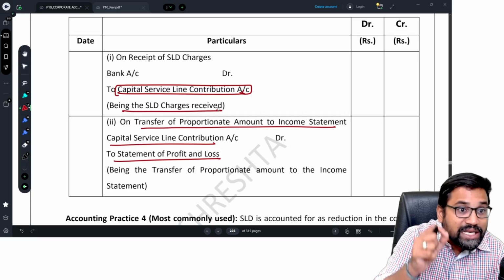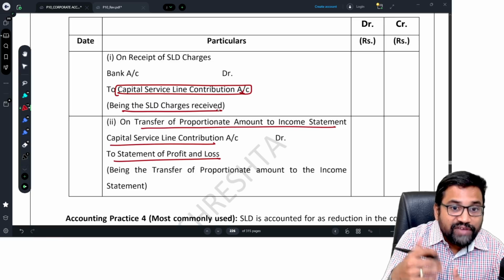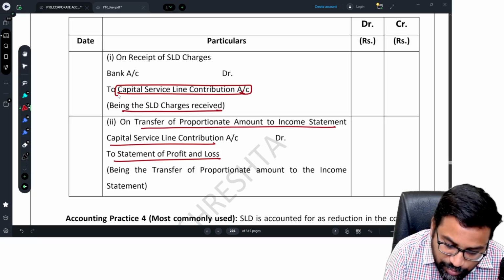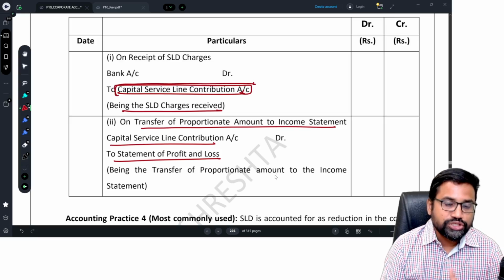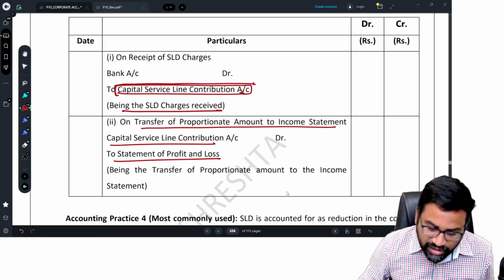If you want, you can write capital reserve of SLD or SLD capital reserve, but the popular name is capital service line contribution account. Now this account will be transferred to the P&L account.